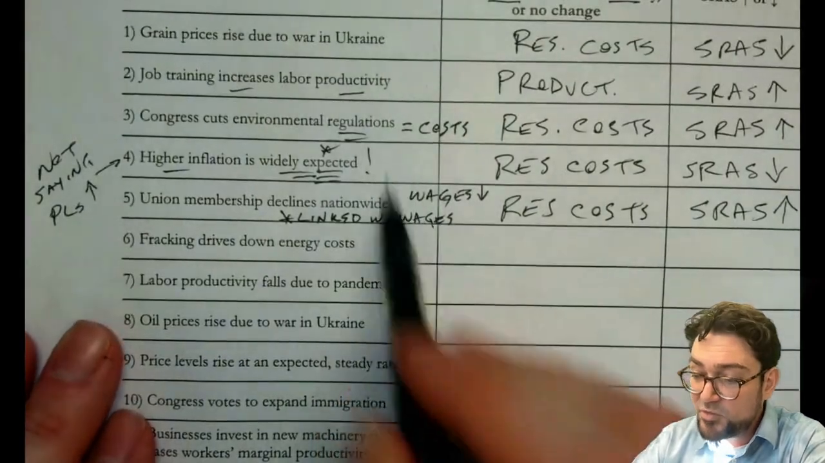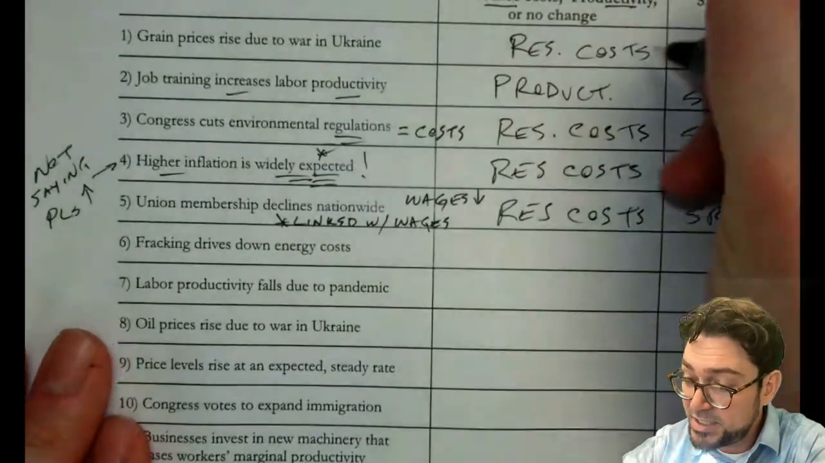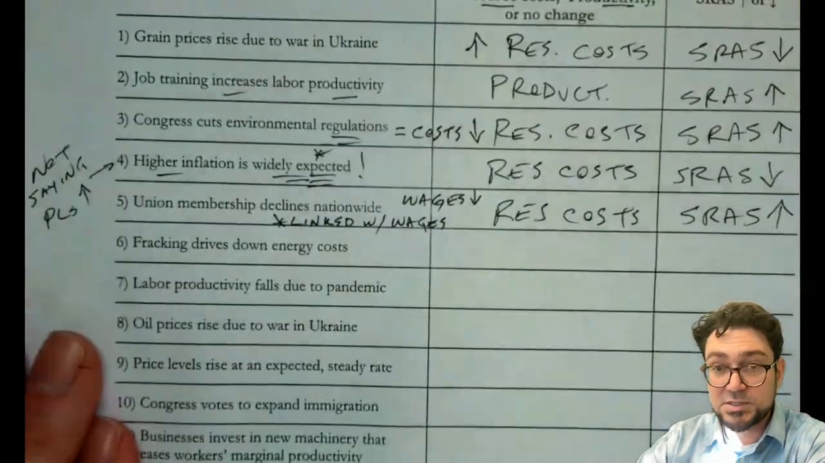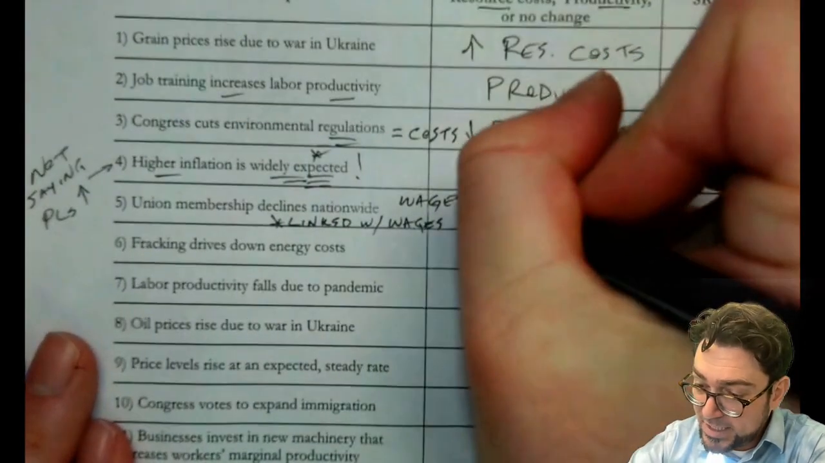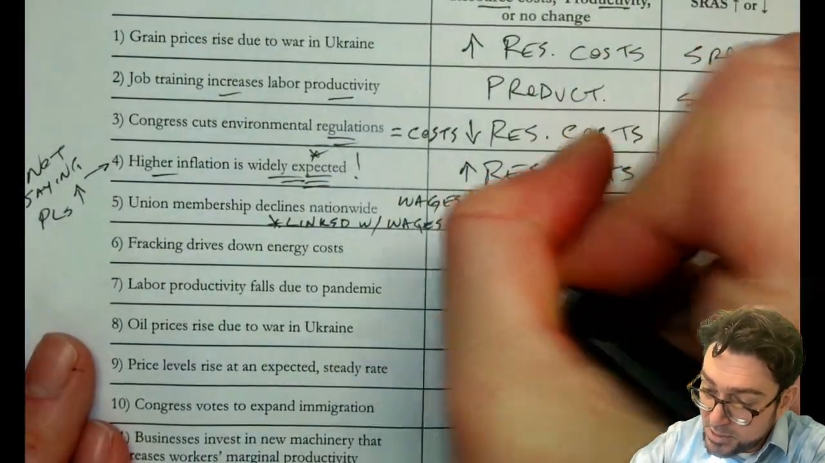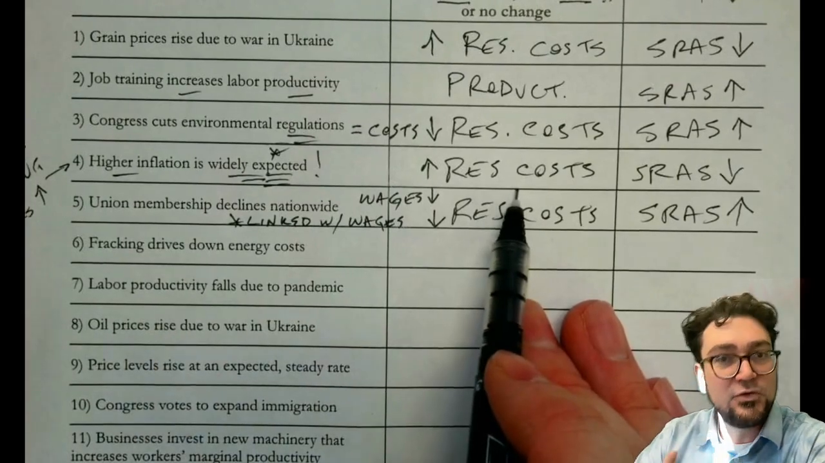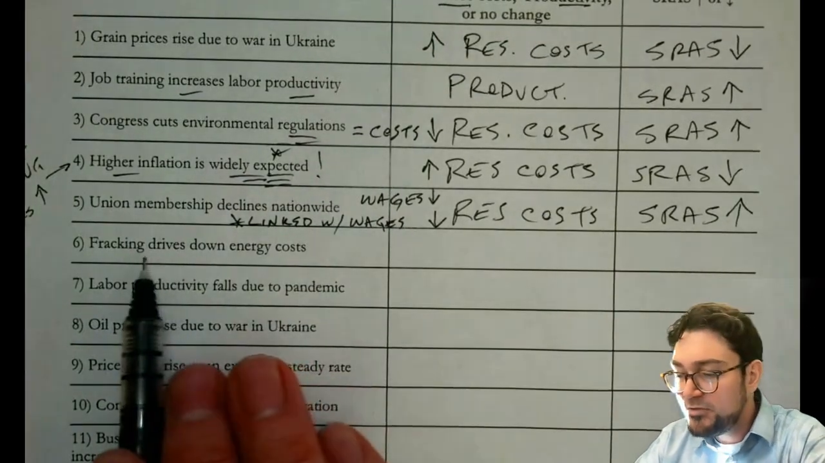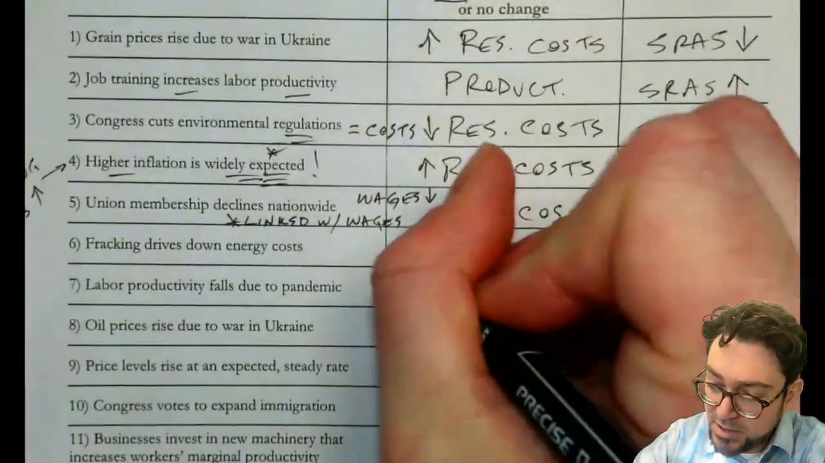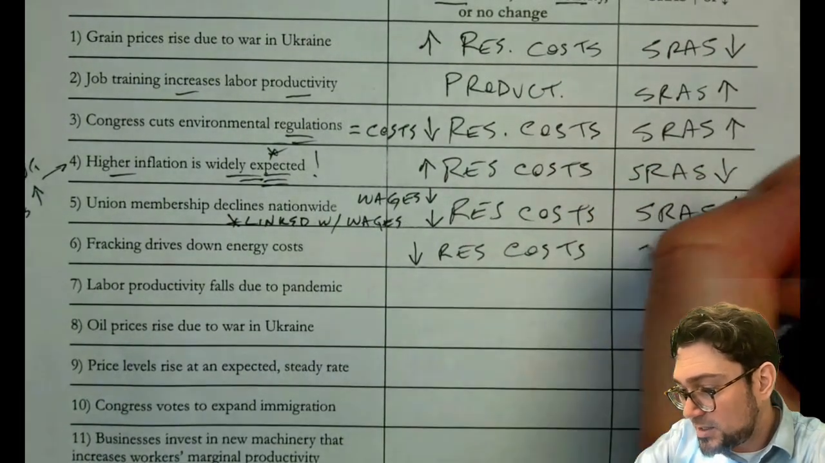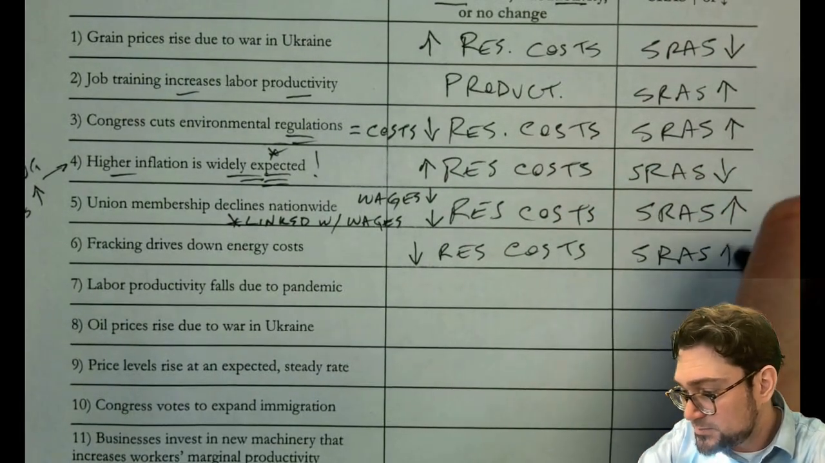So thinking about the price of the resource, or the resource costs, right? In this one, there's increased resource costs. In this one, there's decreased resource costs. In this one, there's higher resource costs. In this one, there's lower resource costs. So it's a matter of seeing what happened to those costs of the inputs. Fracking drives down energy costs. So again, lower resource costs. And that's going to cause SRAS to increase.